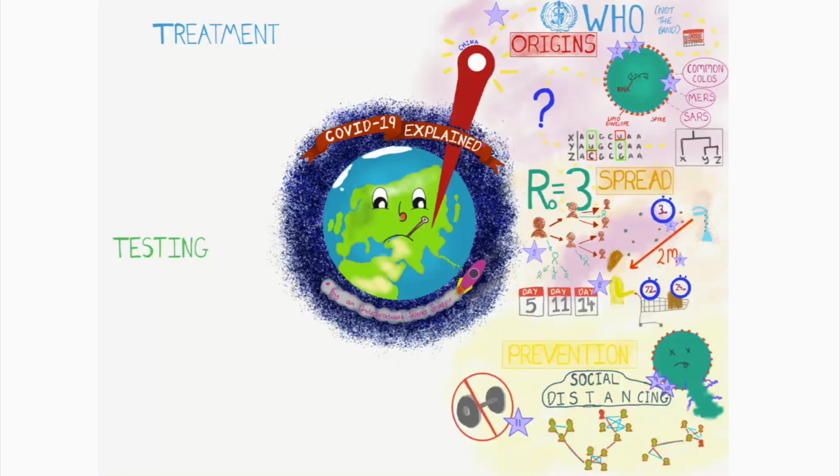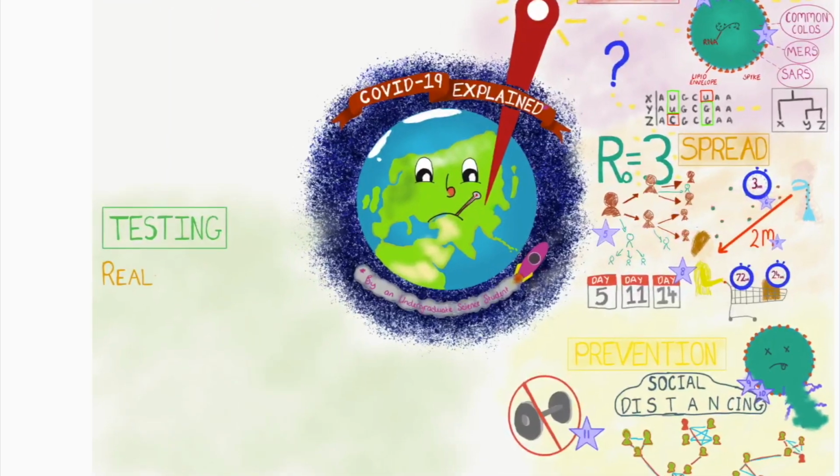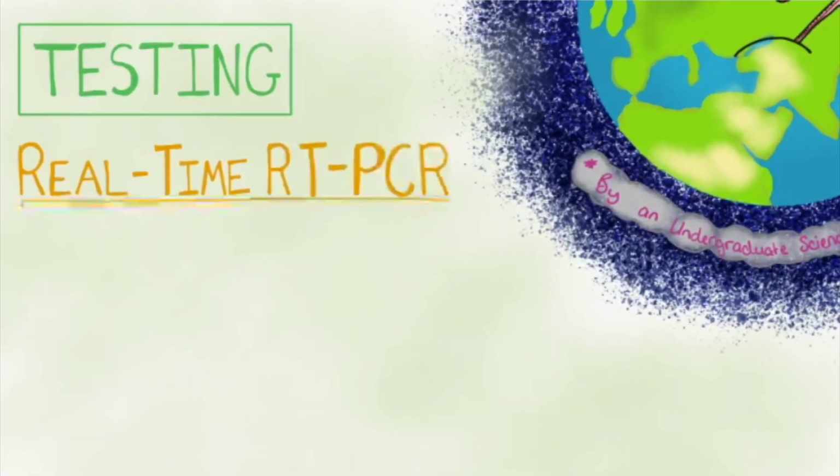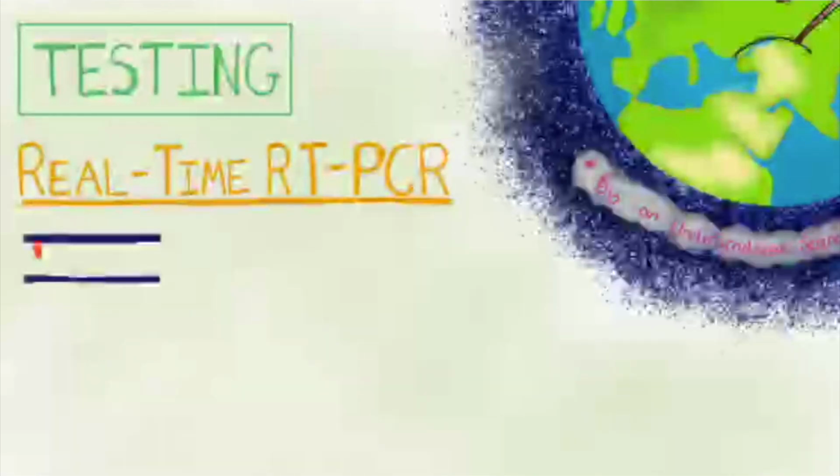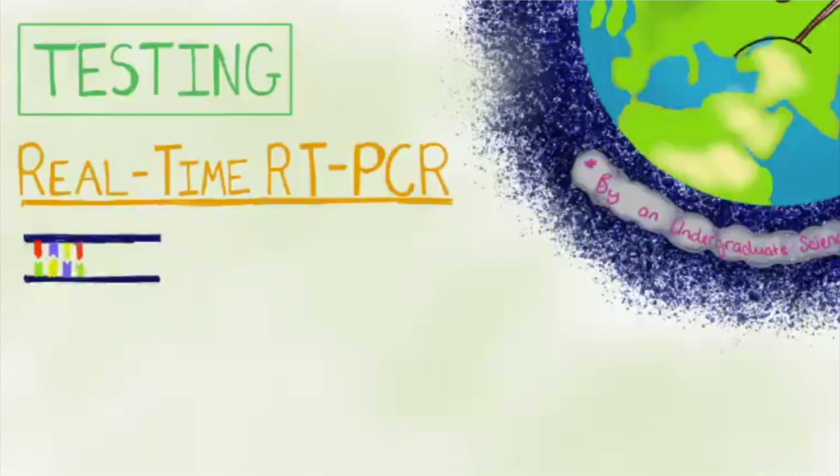This test is called a real-time reverse transcription polymerase chain reaction test, or real-time RT-PCR. Earlier I made a point of mentioning that the coronavirus family has an RNA genome. It's a well-known fact that we all have genetic material that contains the instructions for who we are, and in humans that genetic material is called DNA.